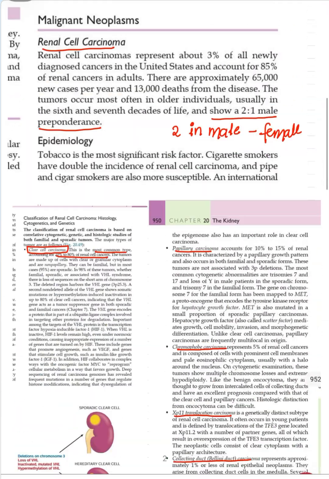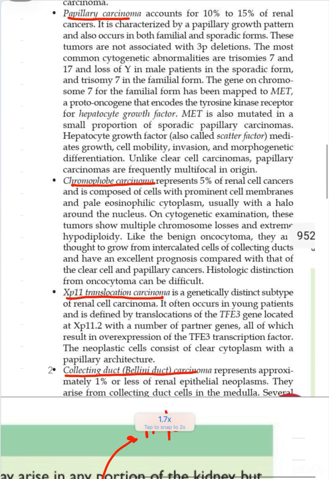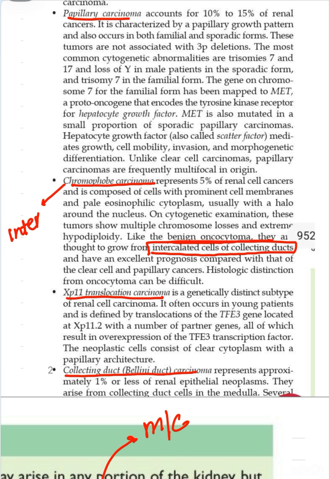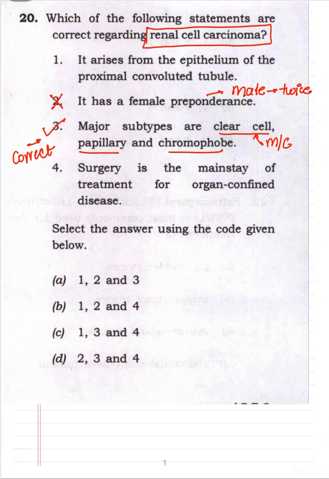And then we have the other types like the chromophobe carcinoma. So for the chromophobe, like the benign oncocytoma, they are thought to grow from the intercalated cells of the collecting ducts. So chromophobe carcinoma arises from the intercalated cells of collecting duct. So coming to option number 1, it arises from the epithelium of the proximal convoluted tubule.